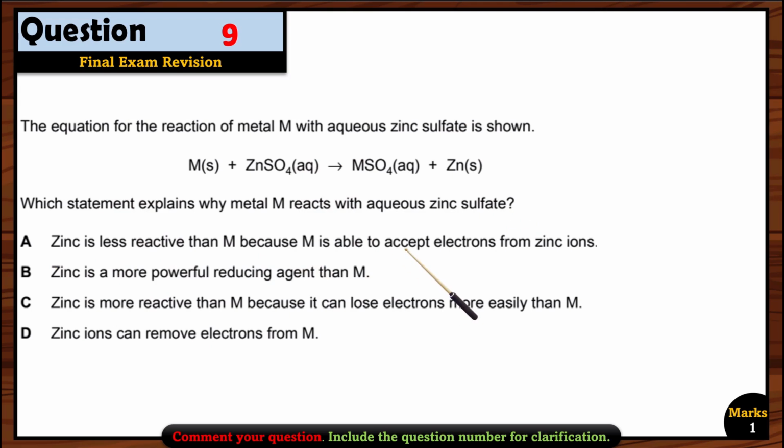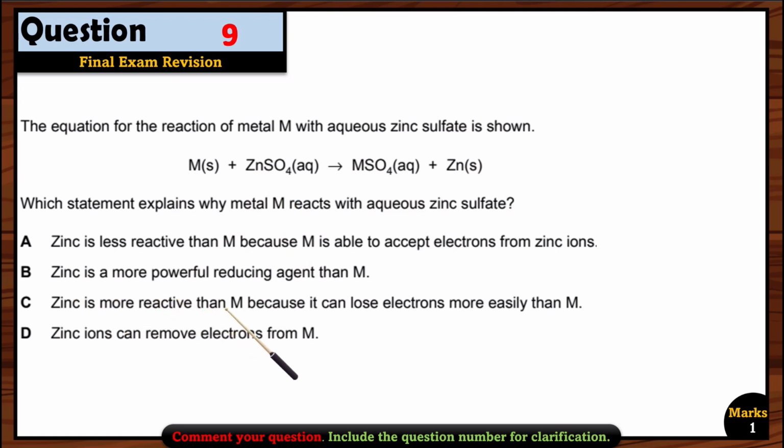Yes, right? Because M is able to accept electrons. Wrong. If a metal is more reactive, it means it is easy for it to lose electrons, not accept. So the reason given here is wrong, so option A is wrong. Zinc is a more powerful reducing agent than M. Reducing agent means the one that can oxidize easily. If you see here, zinc is not oxidizing here. Zinc is reduced here, right? So zinc is a more powerful oxidizing agent, not the reducing agent, compared to M. So this option is also wrong.